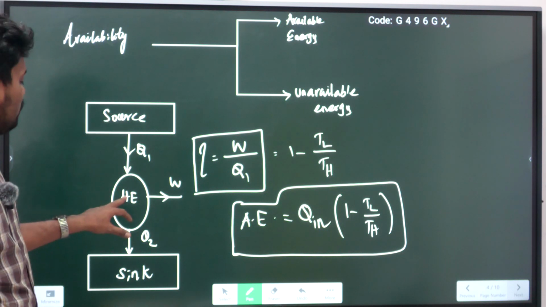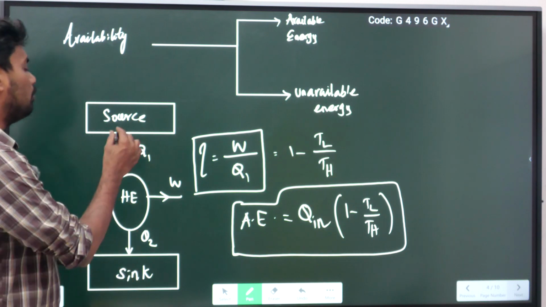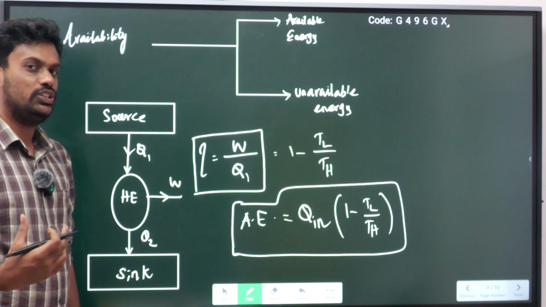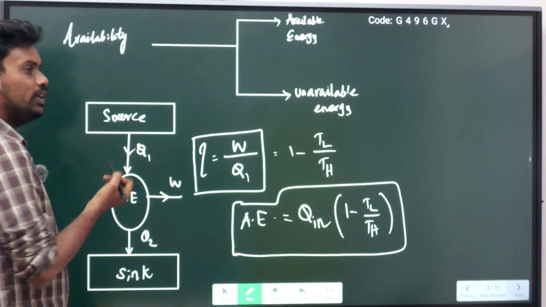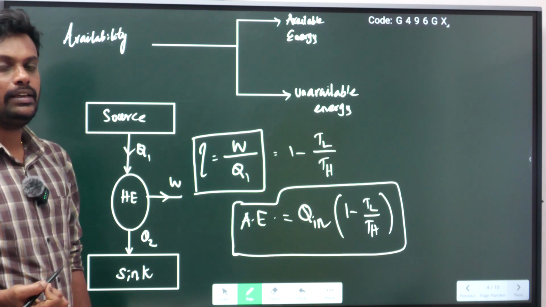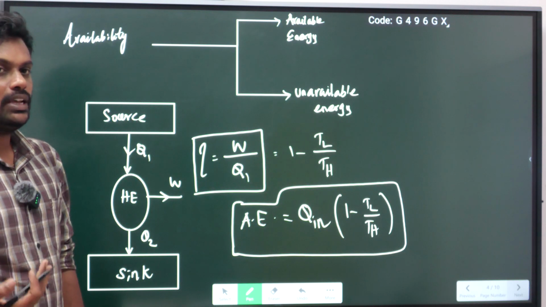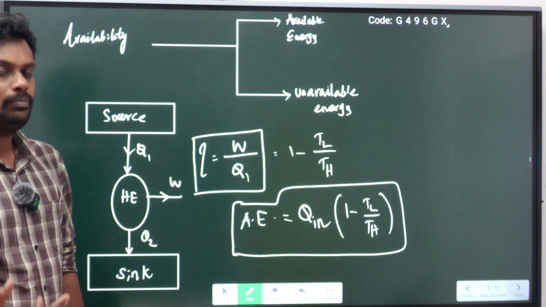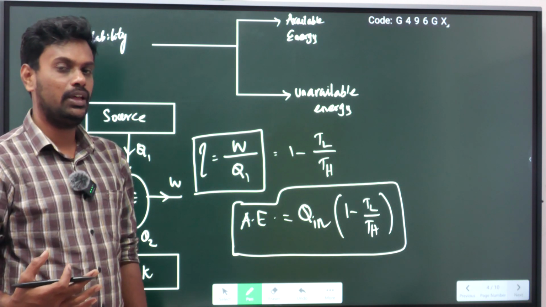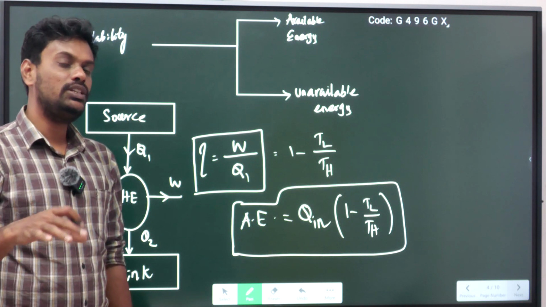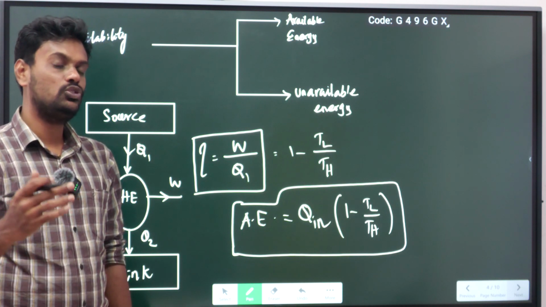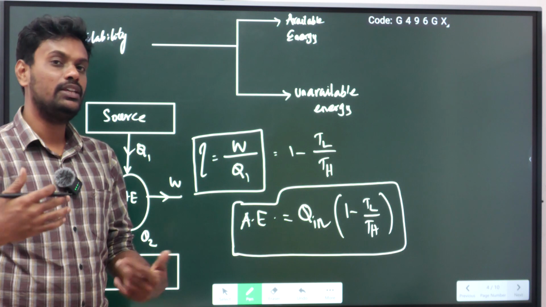What I am doing, this is the heat engine. You take our engine, our petrol engine, our bike engine. I am supplying heat to the engine. Why am I supplying heat to the engine? Because when I supply some amount of heat to the engine, the combustion process will initiate. That is a pure mechanical engineering topic I am talking about. Inside an engine there is a combustion process. Due to that the power stroke is happening. So during the power stroke the vehicle is moving.